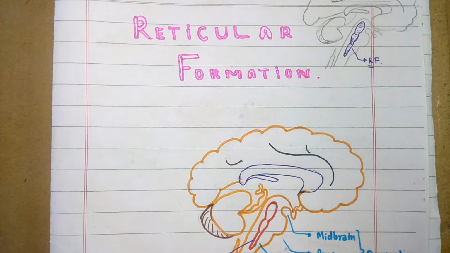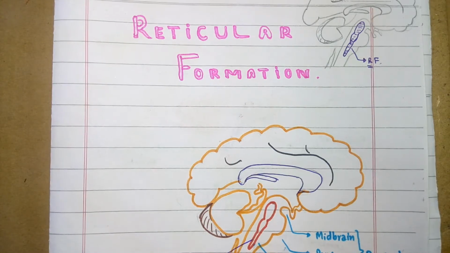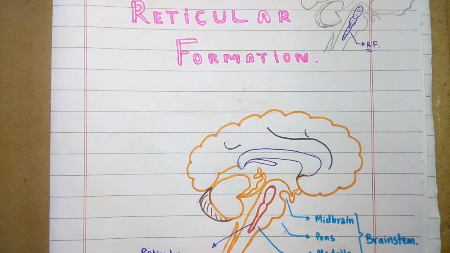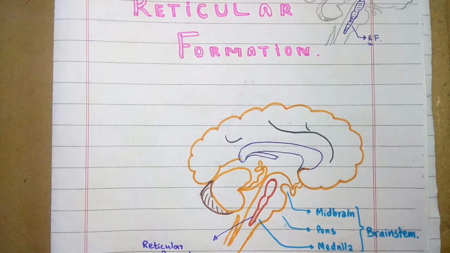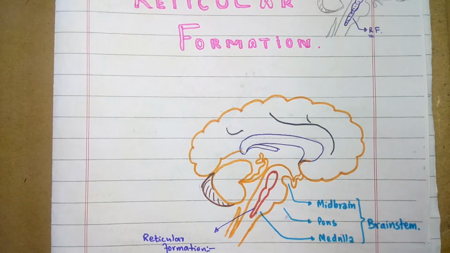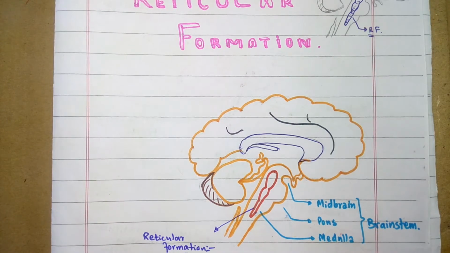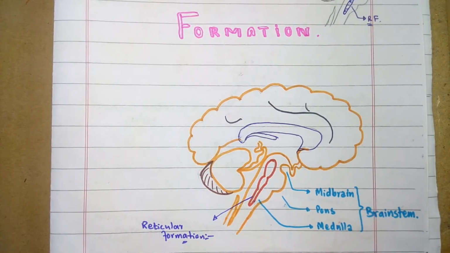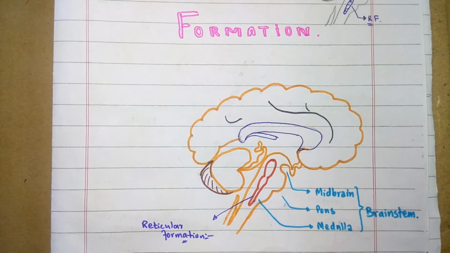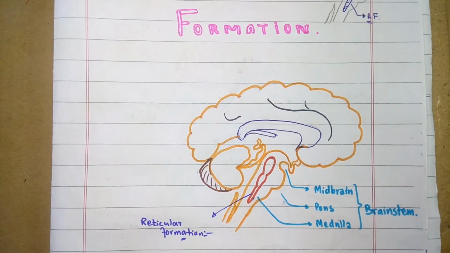So let's start. You often think of how we stay alert, how a person stays awake. The control of alertness and consciousness is related to the part of the brain that is the reticular formation. So the topic of this video is the reticular formation, the anatomical features of this structure that is associated with the alertness and the consciousness of the body.